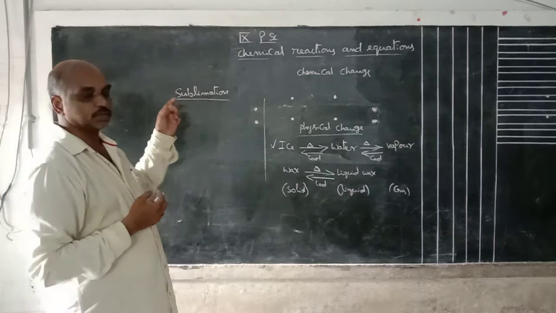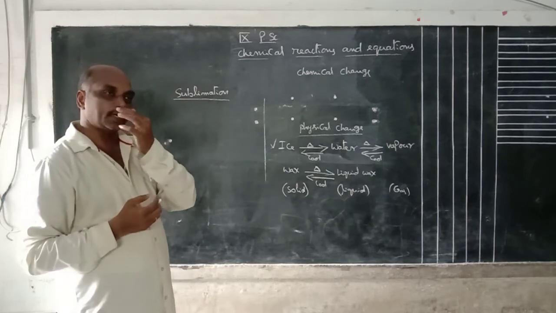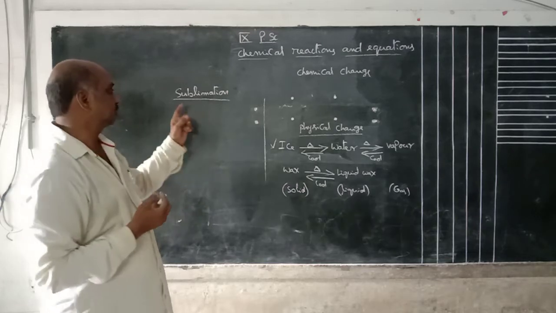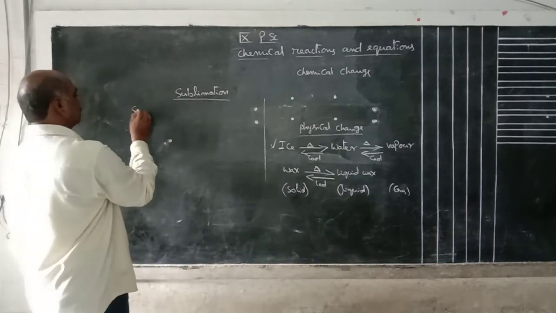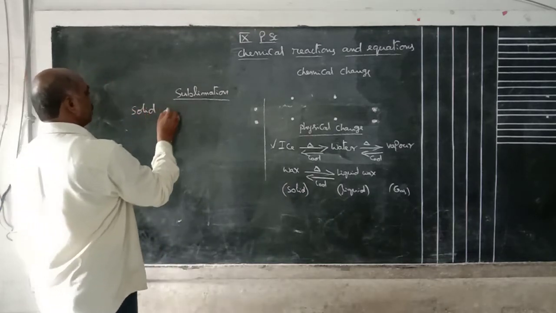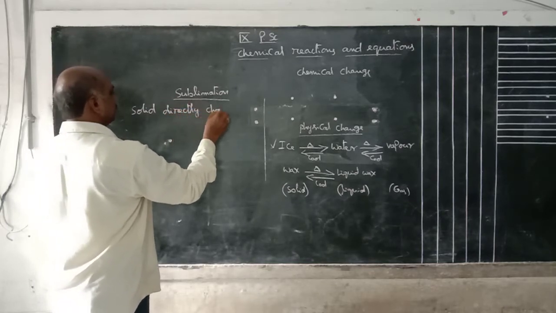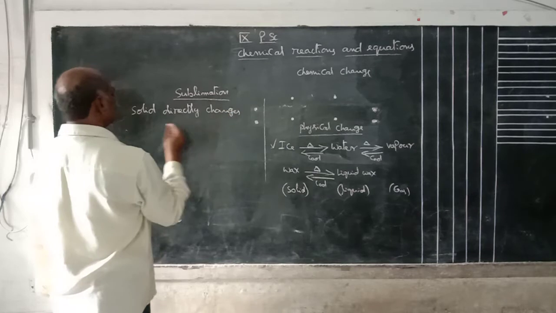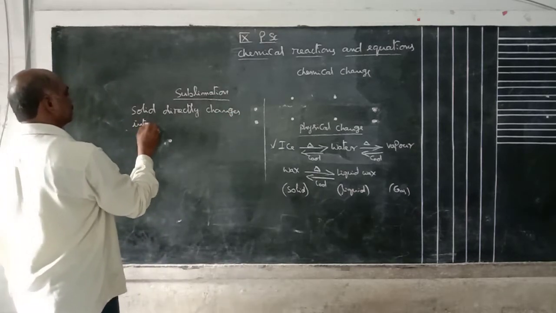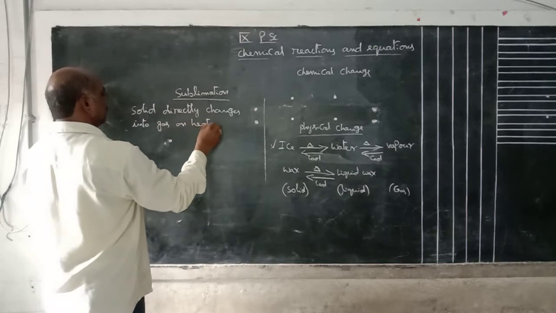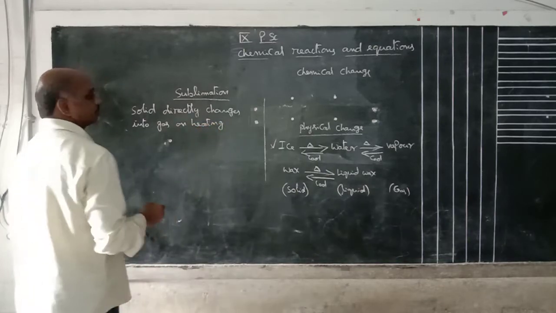But in this case, the solid directly converts into gas on heating. That process is called sublimation. That means a solid directly changes into gas on heating.